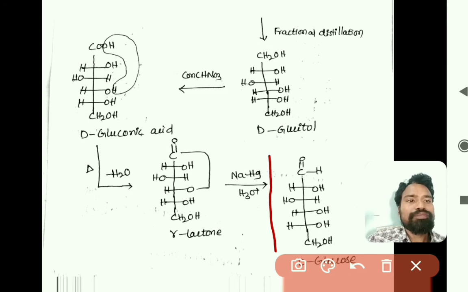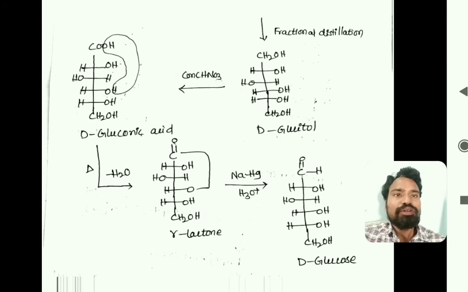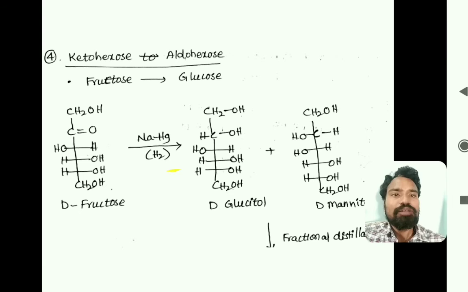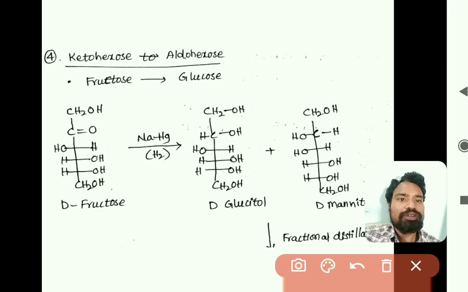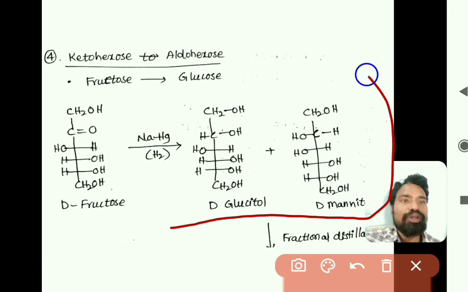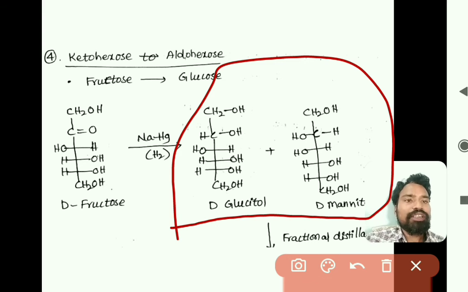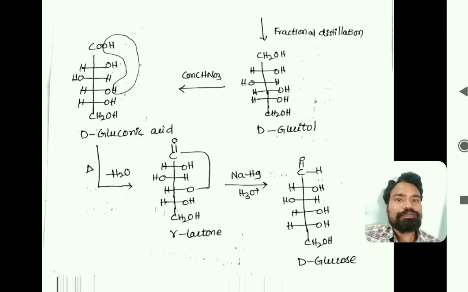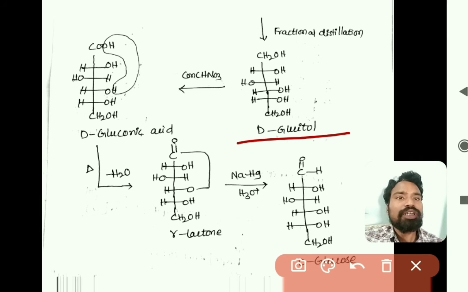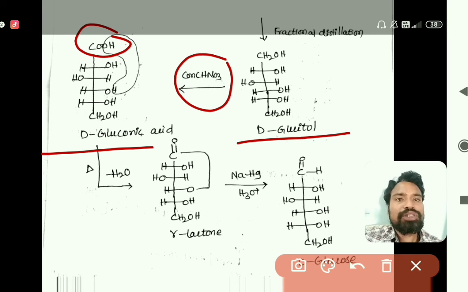Initially, the fructose is reduced with sodium amalgam, so it will give a mixture of glucitol and mannitol, and these two are separated by fractional distillation. Then we take glucitol, which undergoes oxidation with HNO3 and is converted to D-gluconic acid.